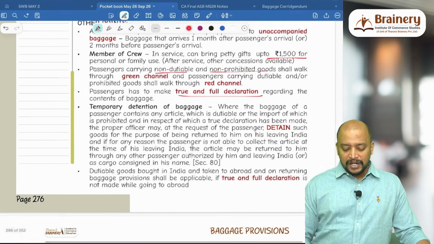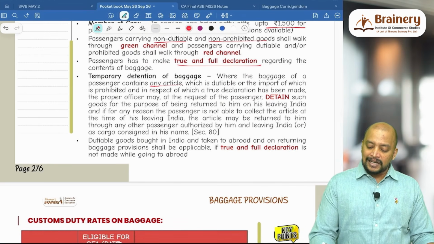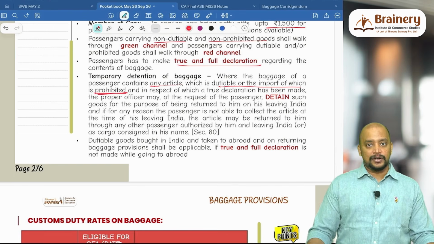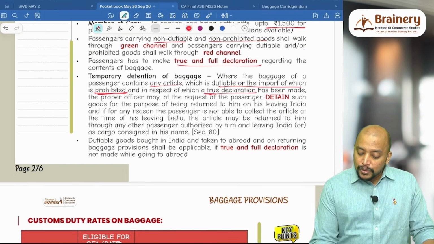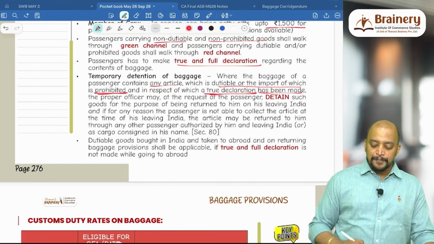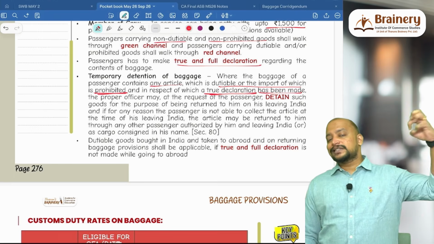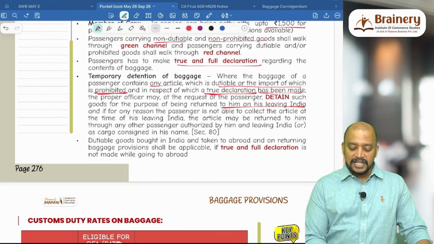There is a concept of temporary detention of baggage, where the baggage of a passenger contains any article which is dutiable or the import of which is prohibited, and in respect of which a true declaration has been made, the proper officer may, at the request of the passenger, detain such goods for the purpose of being returned to him on his leaving India.